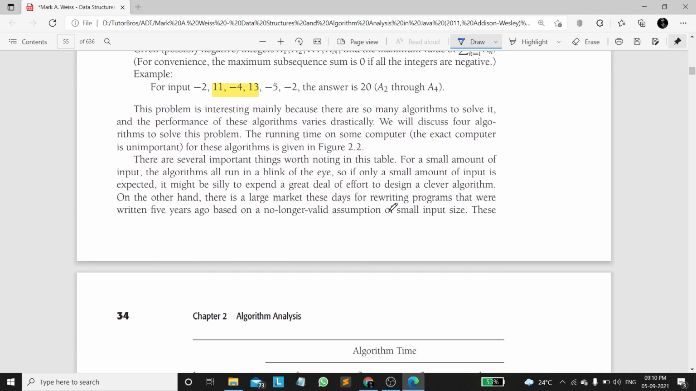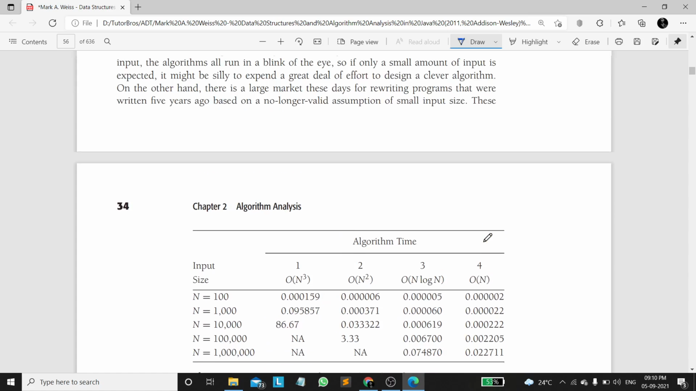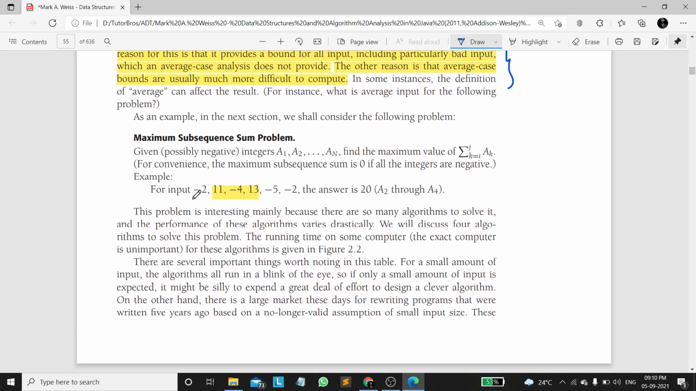Now we understand with some examples. Here are also practical times which are executed in real life, and these are some times in seconds. This is the maximum subsequence sum problem. Here subsequence means contiguous subsequence, we can call it the maximum subarray sum. In this example the subarray having the highest sum is 11, minus 4, 13, which sums up to 20.